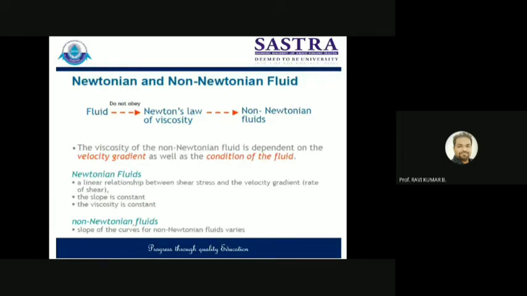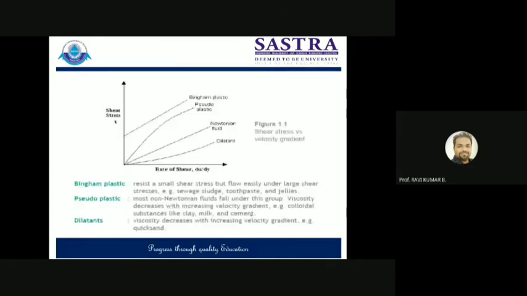But in the case of non-Newtonian fluids, the slope will not be constant. It may be a curve, not a linear line, on the diagram between shear stress and rate of shear strain. Here are some examples of fluids based on their behaviors.